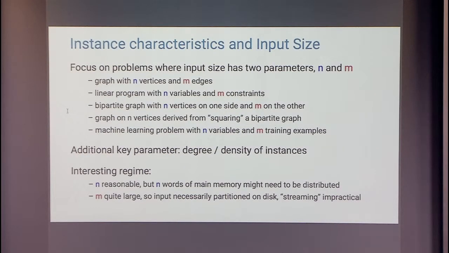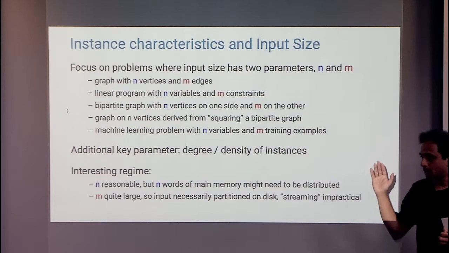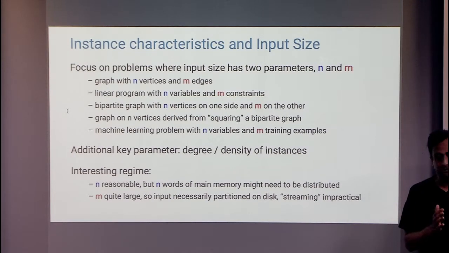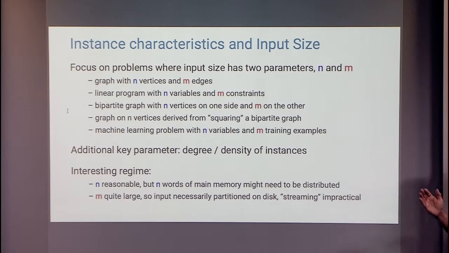Okay. I already mentioned this is like saying that in a real problem, real graph, you have two parameters, n and m. And it seems to matter that one is much smaller than the other one, and it seems like n is something small that we can deal with. But very often, even there, assuming that there are n words of main memory is often not accurate. You might need to split it into multiple machines if you want to do it in a random access memory.